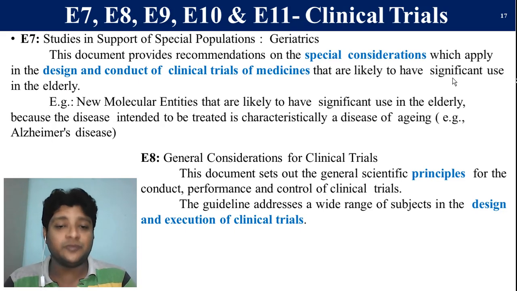So E7 mainly deals with the designing of clinical trials, and E8 mainly deals with the principles of the clinical trial, like performance, control and the execution of clinical trials: how we are going to execute it and how we are going to perform it. Everything deals with E8. As I told, it deals with the principle of your execution.